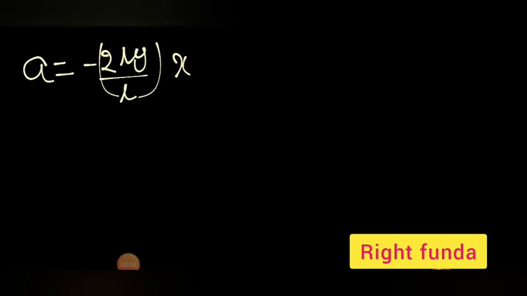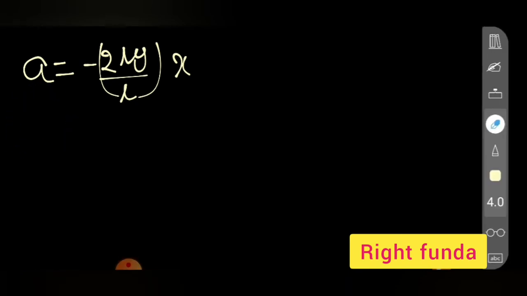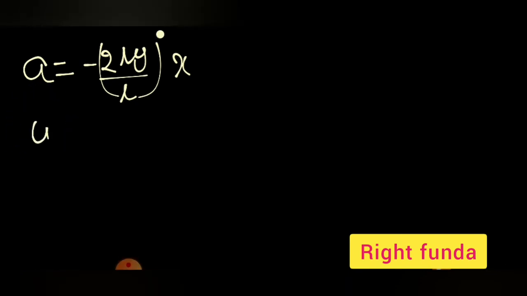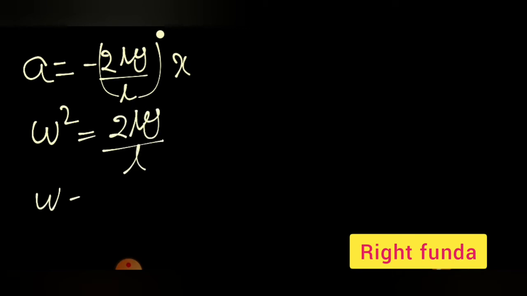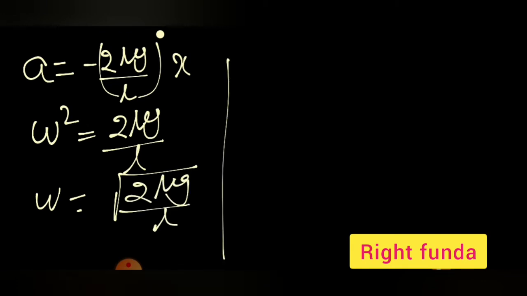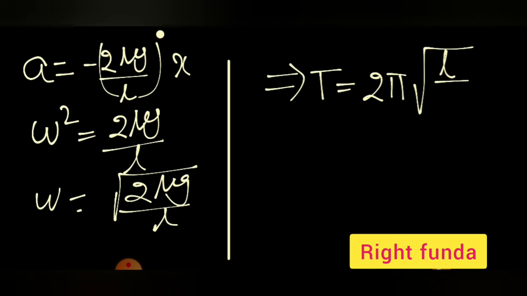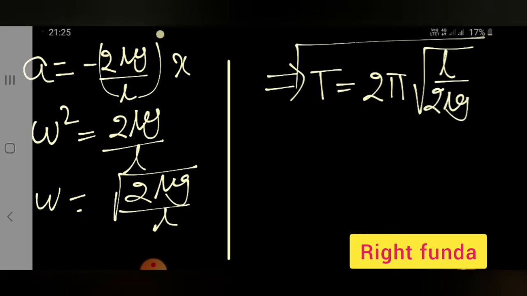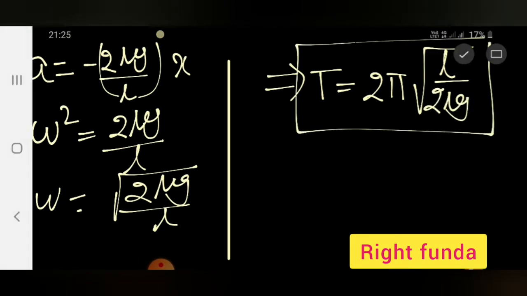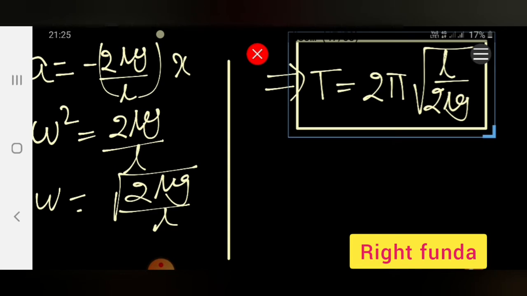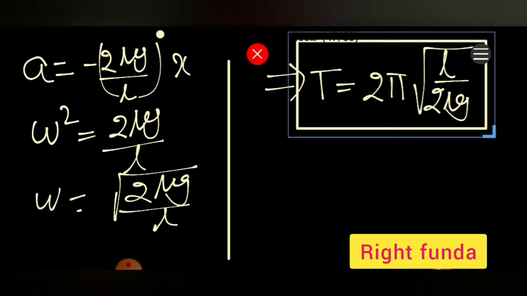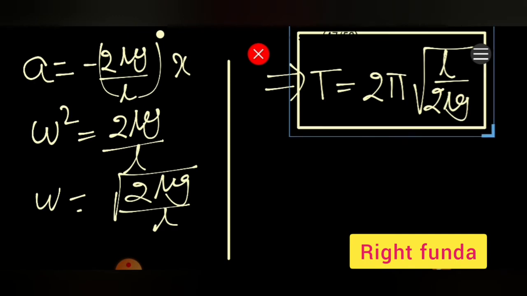Comparing with our standard equations, we can write omega square is equal to 2 mu g by L, or omega is equal to under root of 2 mu g by L. So from this we can calculate the time period of oscillation equal to 2 pi under root of L by 2 mu g. So the plank will be oscillating with a time period of 2 pi under root of L by 2 mu g.